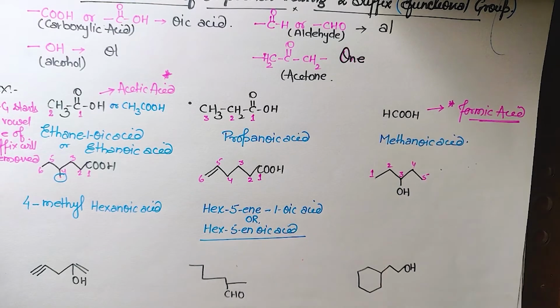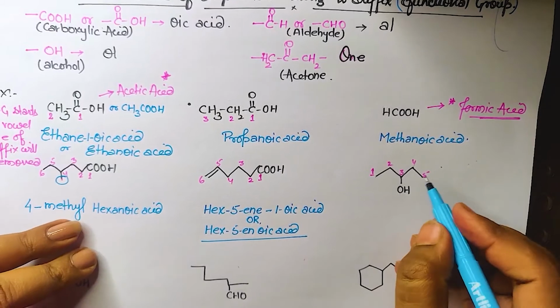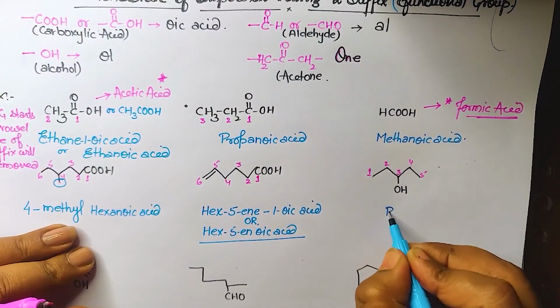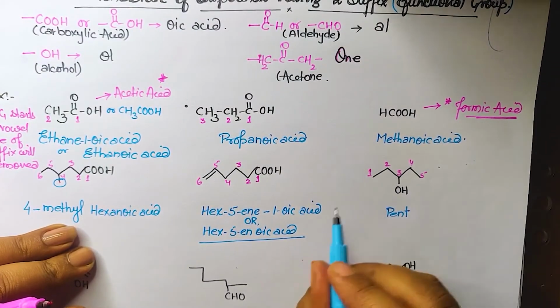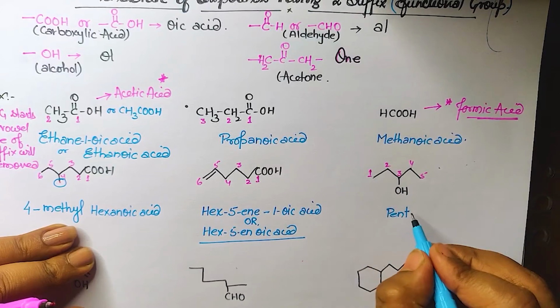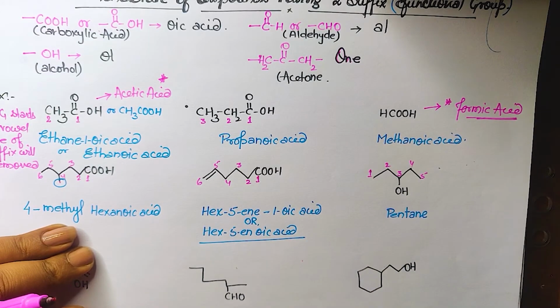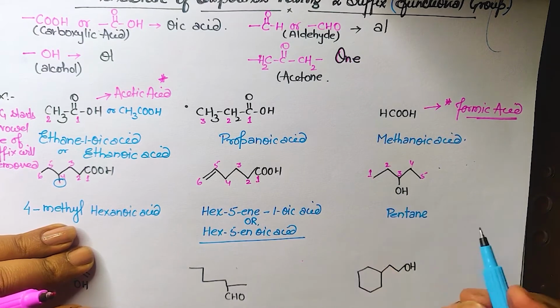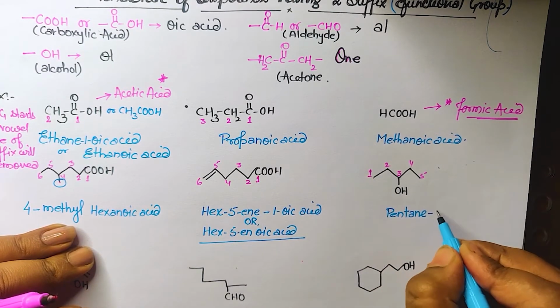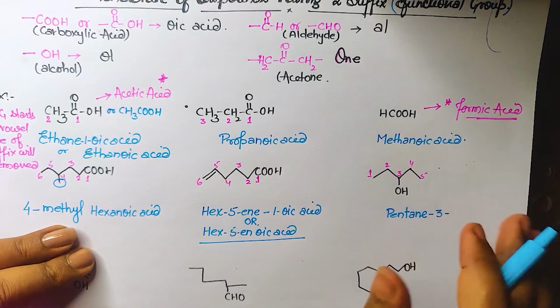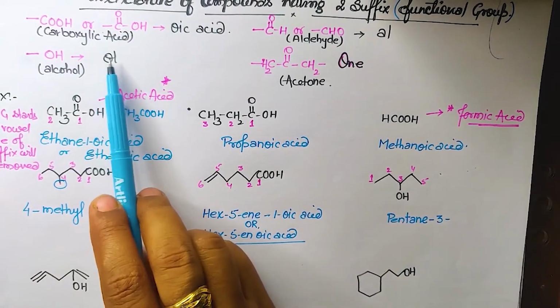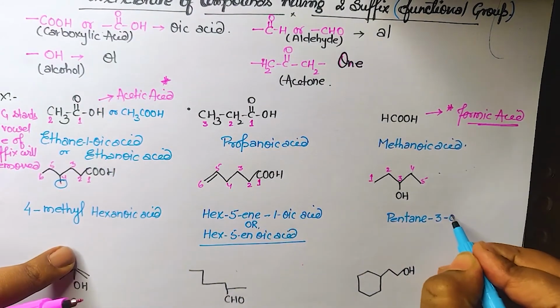So is there any branch? No branch. That means we have to start with the root word. And what is the root word over here? 5 carbon, pent. All are having single bond. So we will not forget this ane, pentane. And at which position is this OH group? Third. So we will mention 3. And for OH, I have told you what we are supposed to write? ol. So we will write ol.